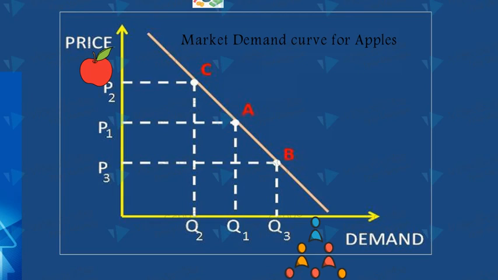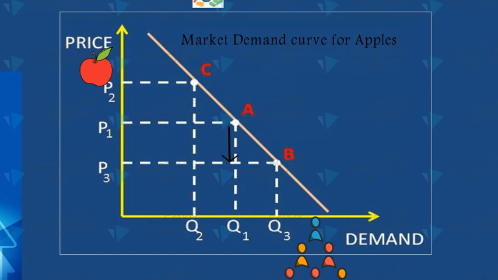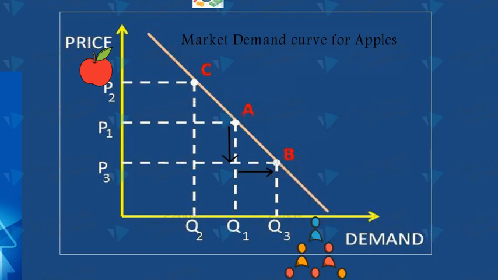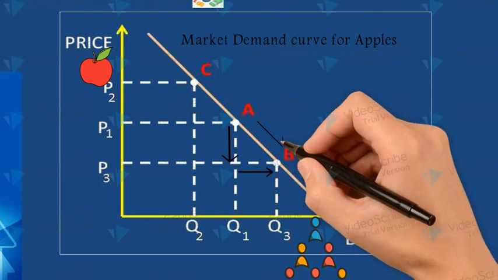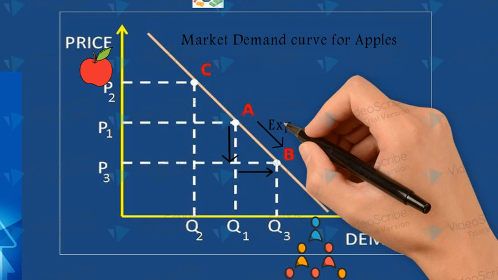Now let us suppose that the price of apples falls from P1 to P3, due to which demand for apples increases from Q1 to Q3. And now we are at point B on the demand curve. So this movement along the demand curve, that is from point A to B, is called expansion in demand.